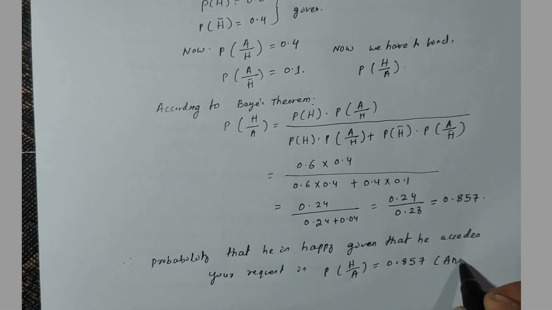So this is our answer, that is the probability of his being happy.